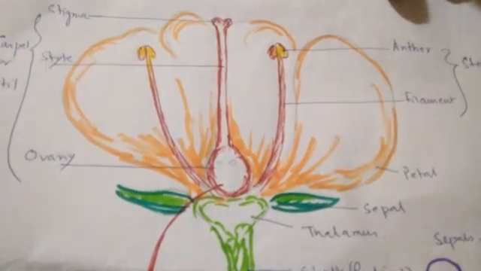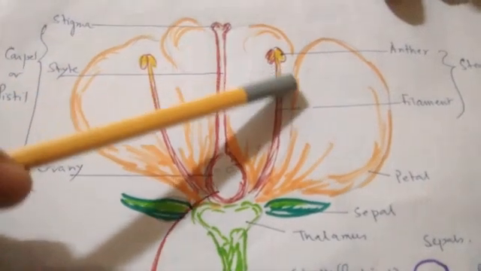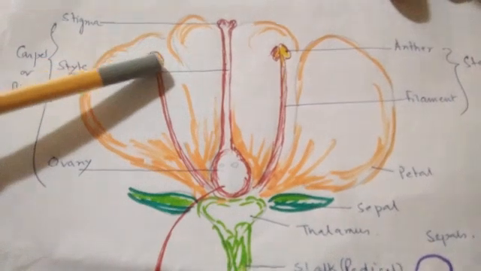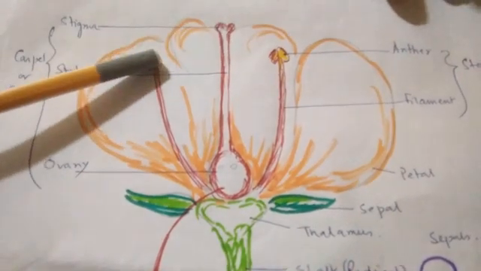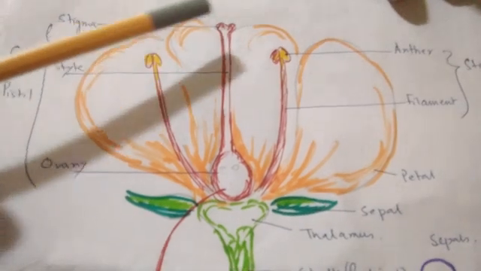So petals have an attractive part. Generally, this attractive color of the petals is for pollination, that means to attract the insects or other agents which will help in transfer of the pollen.